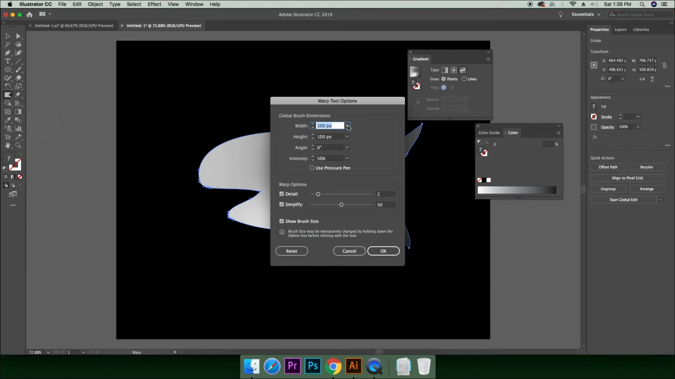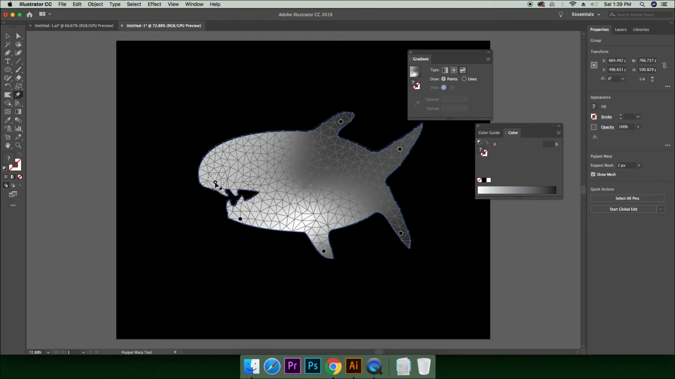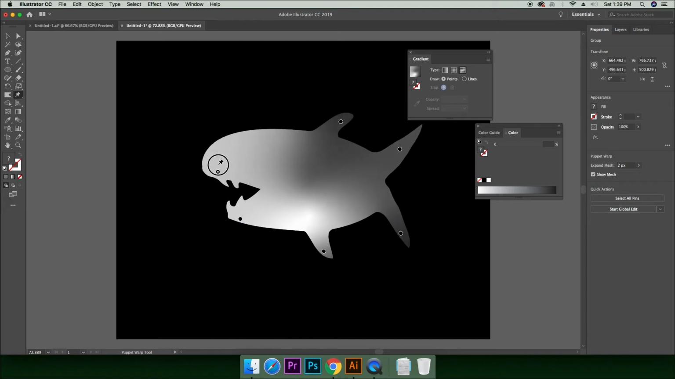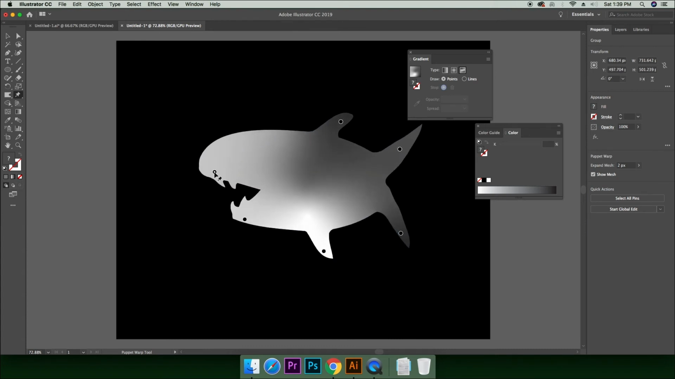I'll go and reduce the size of the brush for doing minute work. I can again go and see where all the points are. This looks awesome. It looks so realistic. Alright, so let's go ahead.